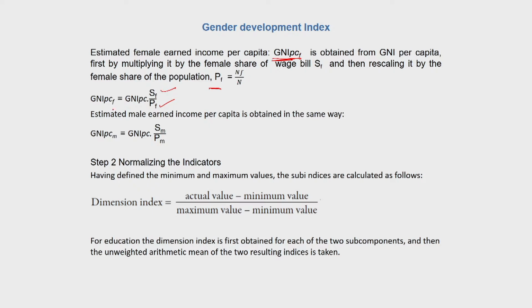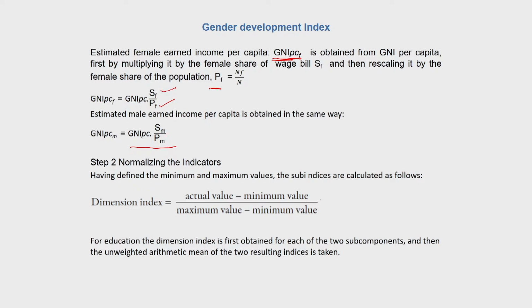So GNI per capita for females is calculated as GNI per capita total multiplied by the female share of wage bill divided by the female share of the population. Similarly, the estimated male earned income per capita is given by GNI PC into SM by PM, where SM is the male share of the wage bill and PM is the male share of the total population.